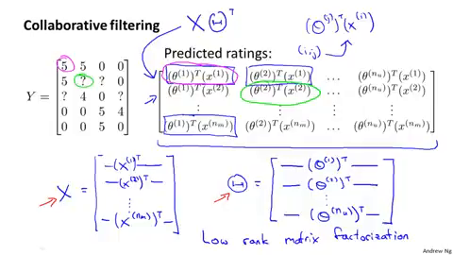And this term comes from the property that this matrix X times theta transpose has a mathematical property in linear algebra, that this is a low-rank matrix. And so that's what gives rise to this name, low-rank matrix factorization, for this algorithm. It's because of this low-rank property of this matrix X theta transpose.